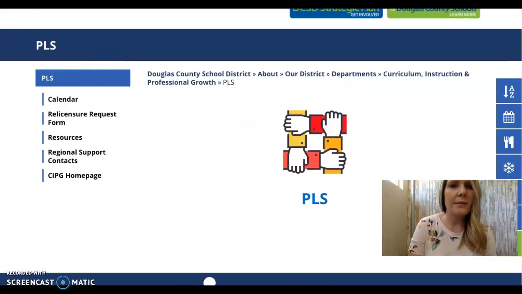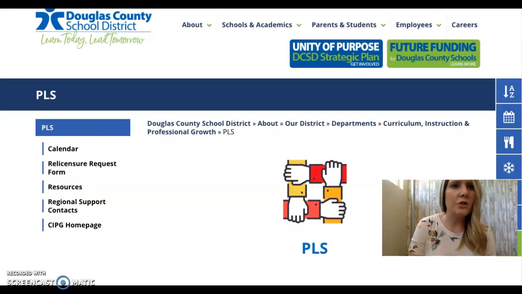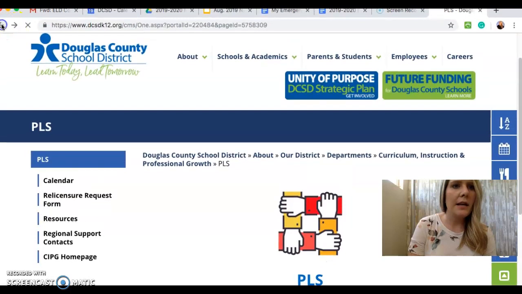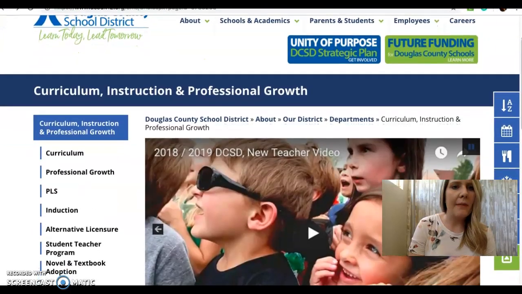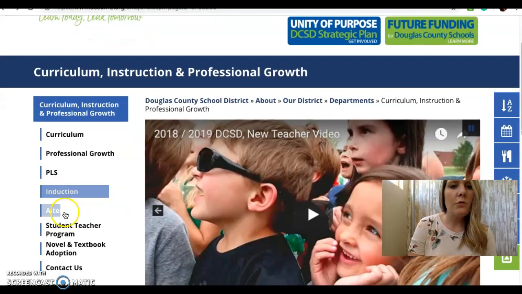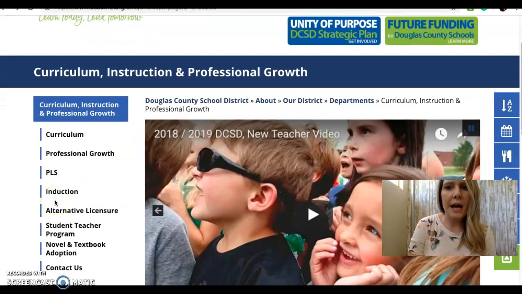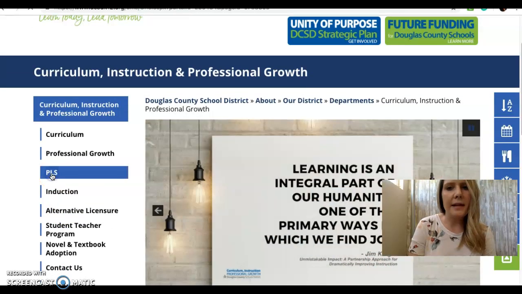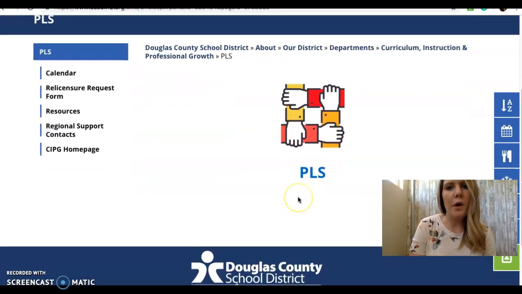You might also notice that right now induction is actually a second tab under PLS. We would just have all of your induction items that you need in the PLS tab. So everything is a one-stop shop. It would all be right here.